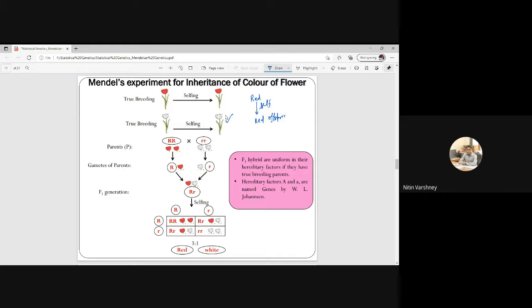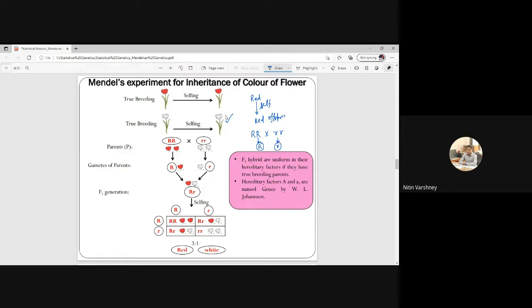Now see this cross. P is denoted for parents. This is a red flower, RR, crossed with small rr, a white flower. And what are the gametes? Gametes will be R and small r. From each only one type of gamete is produced, R and r.